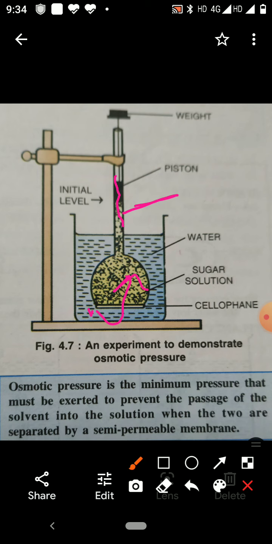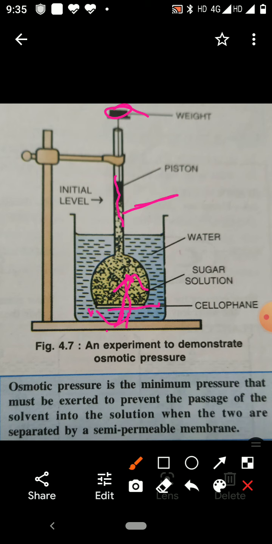When the level of water rises, we have to apply the minimum pressure to prevent the movement of water molecules from the beaker into the thistle funnel, through the semi-permeable membrane. So what minimum pressure is required for preventing the entry of water molecules? That is called osmotic pressure.